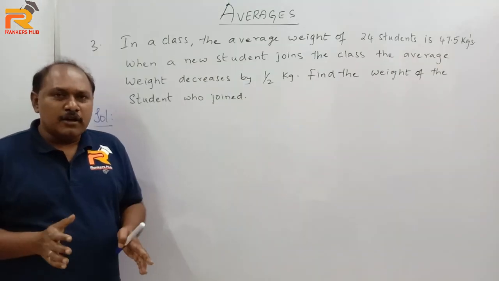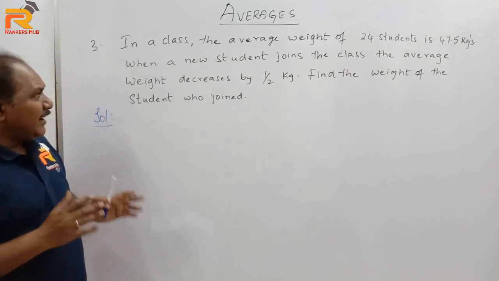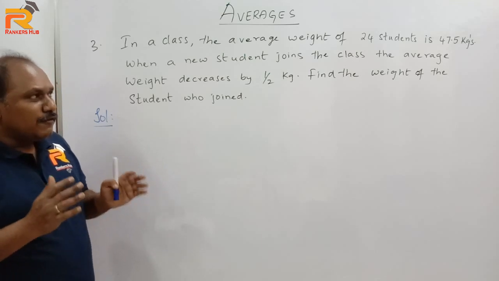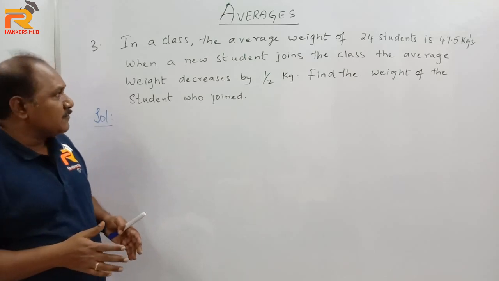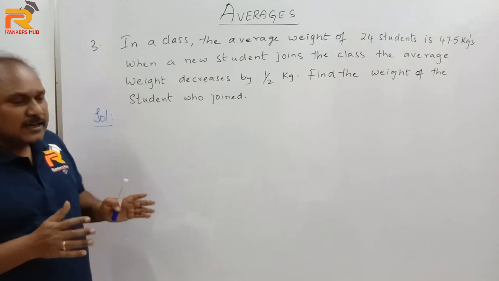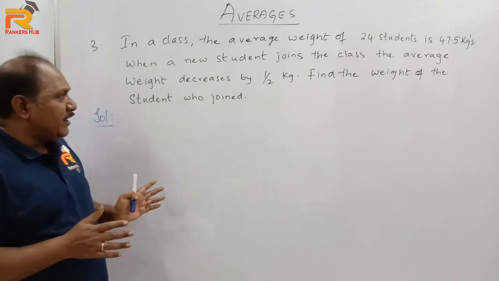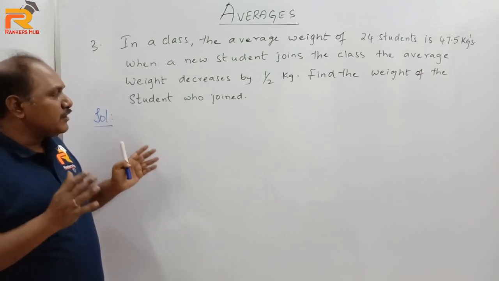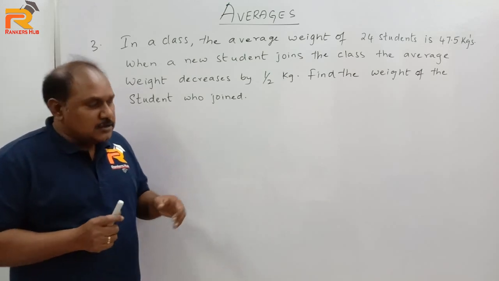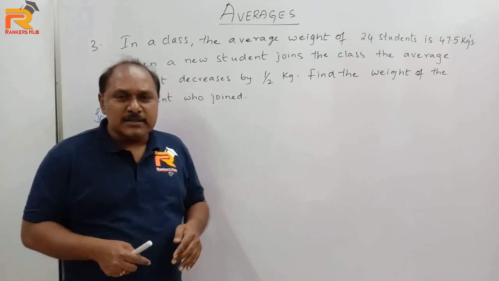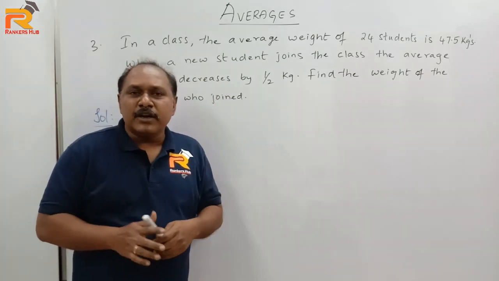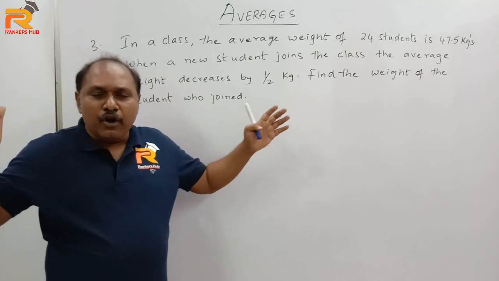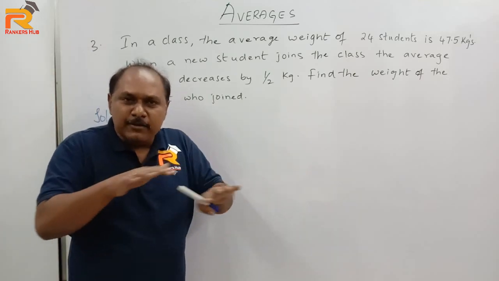Now let us solve one more problem. In a class, the average weight of 24 students is 47.5 kgs. When a new student joins a class, the average weight decreases by half kg. Find the weight of the student who joined. So, in the class there are 24 students whose average weight is 47.5. It means that take the total weight of all 24 students and distribute equally.